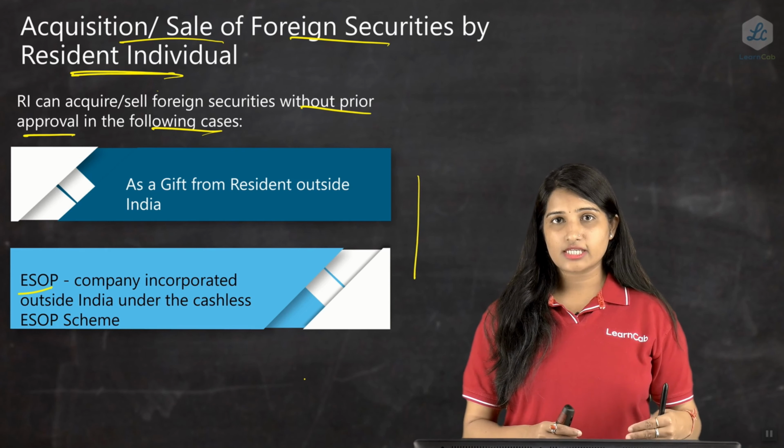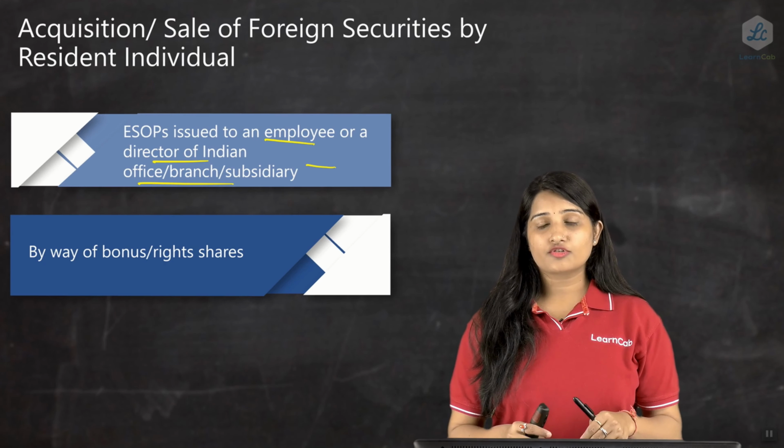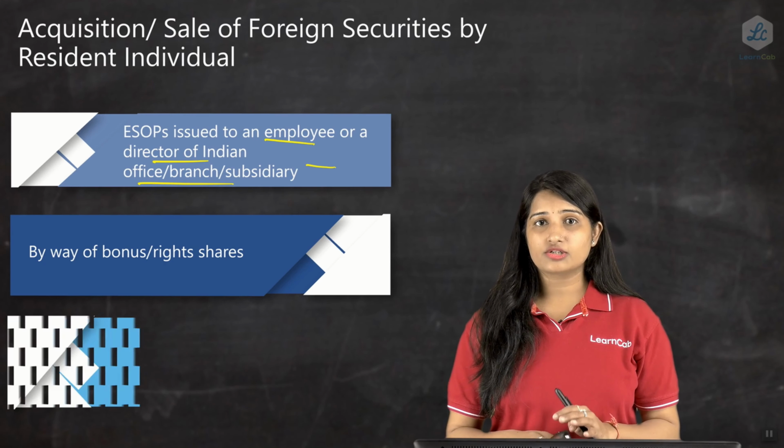So under this also, this is one of the ways under which a resident individual can get foreign securities. The next one is either by way of a bonus or right issue. So a bonus or a right issue: you have made the overseas direct investment under equity shares of, let's say, XYZ company which is outside India, and this XYZ company now gives you the bonus. This is also permissible and no RBI approval is required, or in case of right shares also, it is a permissible transaction.